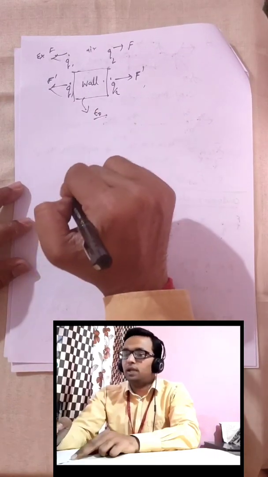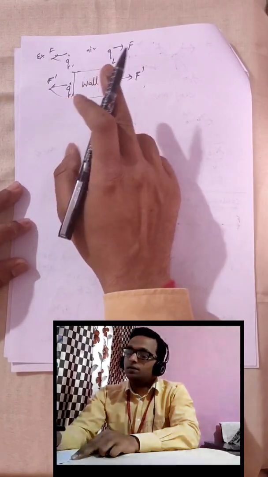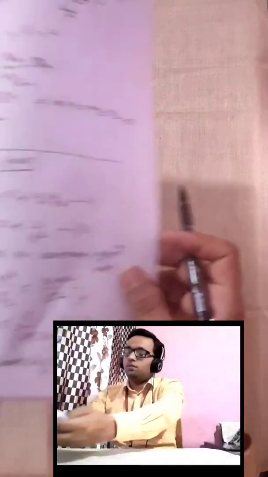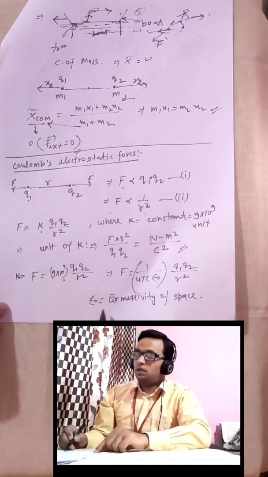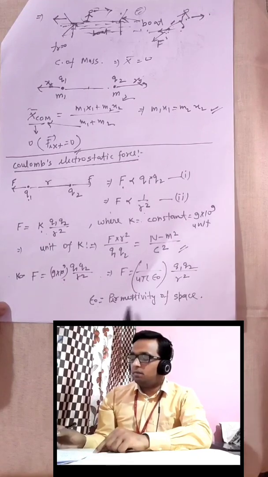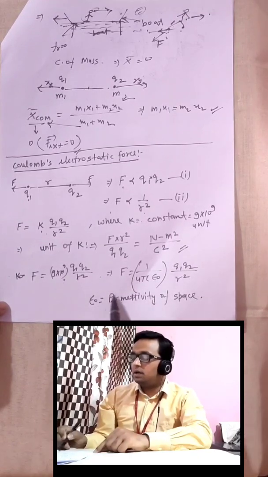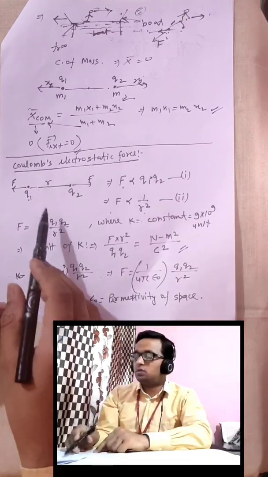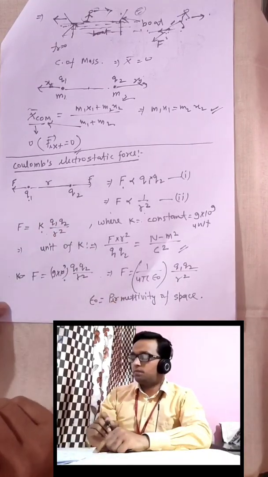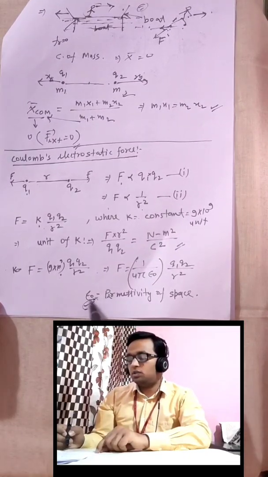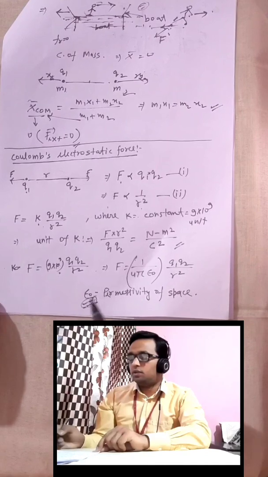This is a property of the material. We call it the permittivity of space. As I have mentioned here, this property epsilon naught is called the permittivity of space, meaning how much permission is given by space to transfer the effect of the force. As I told you, we will discuss this in detail after some time.